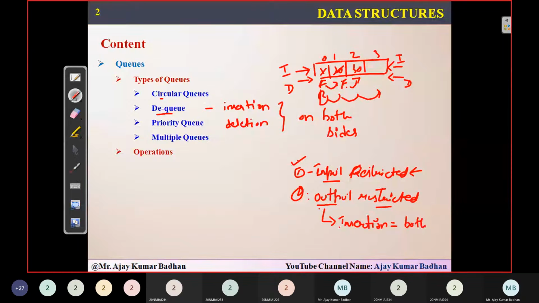Insertion can be done in both ways. But coming to deletion, deletion cannot be done that way. Deletion can be done only in one way. The way we actually implement this using a normal queue representation, that is what we are going to see.